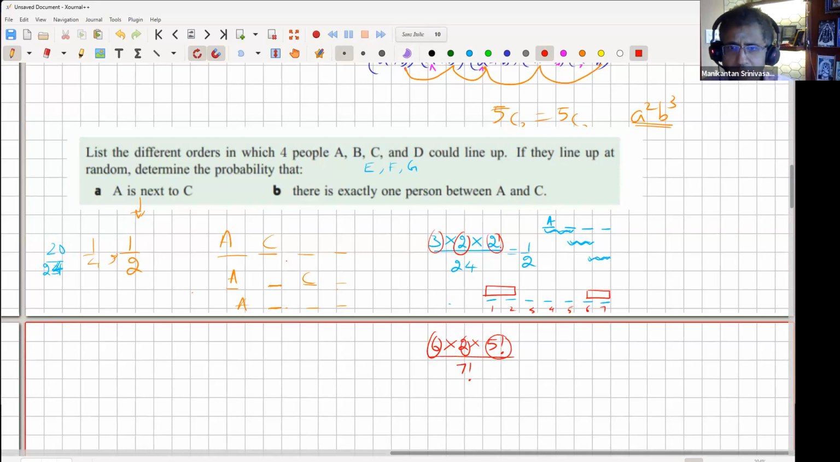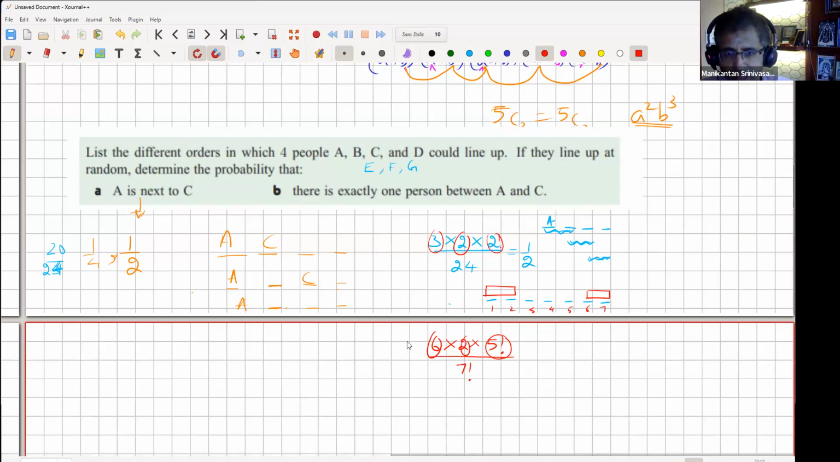Okay, let me ask this extension question before we go to, actually, let's discuss question B and then we'll come to this thing. Anahat, what did you get on part B? Exactly 1 spot between A and C.